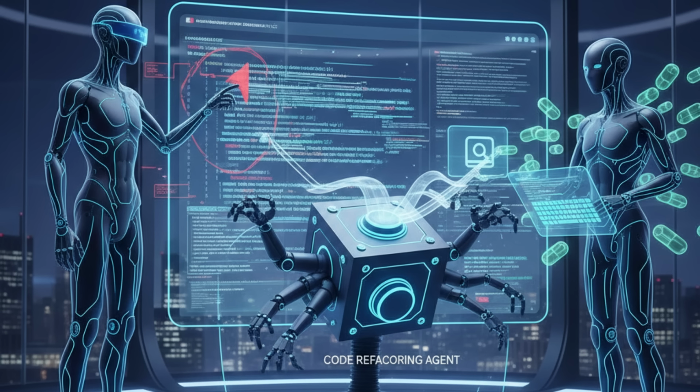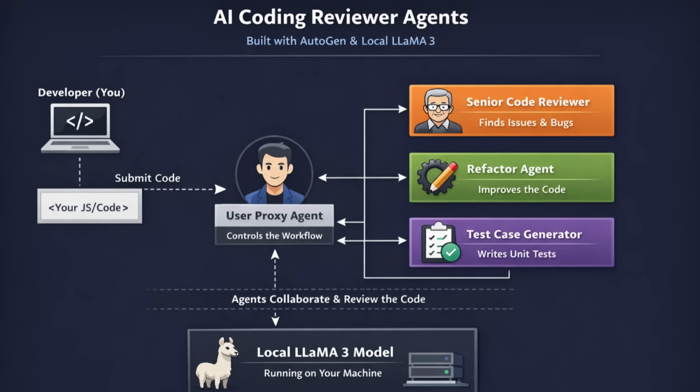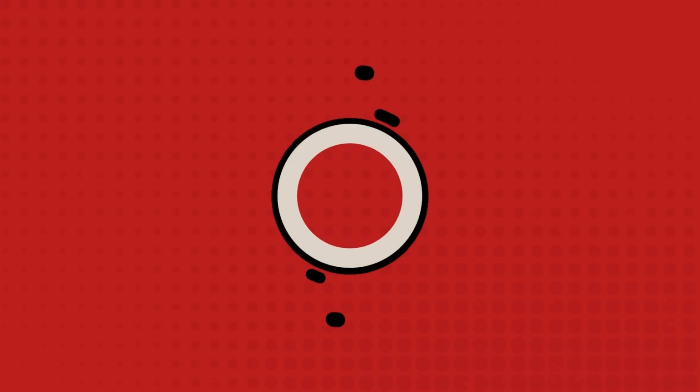What if I told you you could have an entire senior engineering team reviewing your code, running locally, using open source LLaMA 3, and collaborating like real humans? In this video, we're going to vibe code an AI coding reviewer agent using the AutoGen framework. Not one agent, but a team of agents that review code, refactor it, suggest improvements, and even generate test cases. And yes, this runs 100% locally. No OpenAI. No cloud APIs.